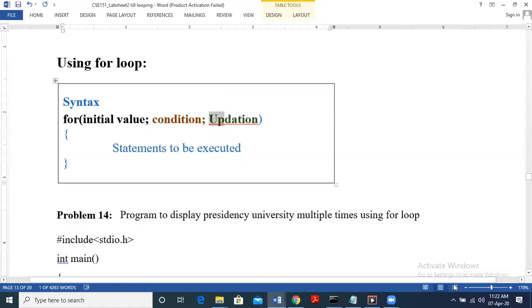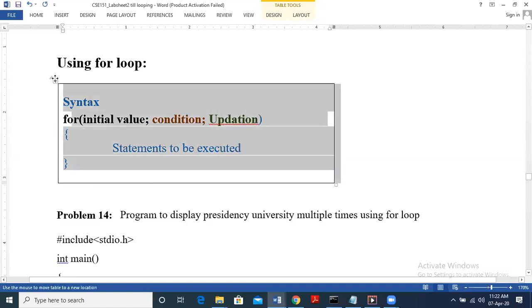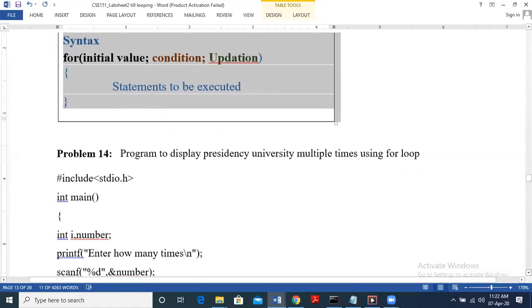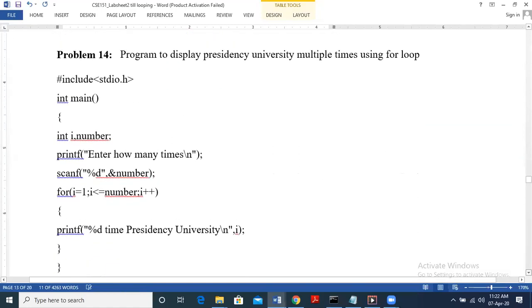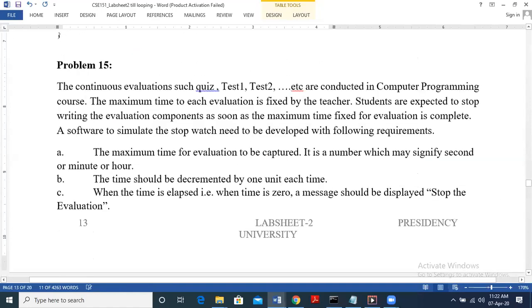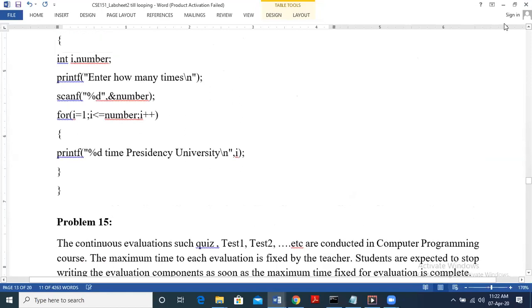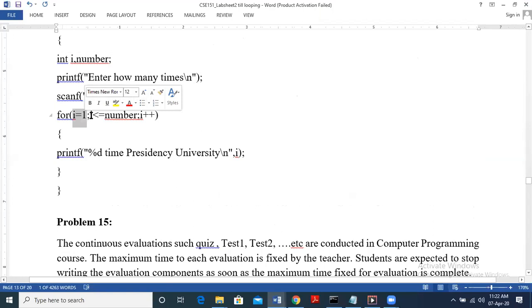So let us see the same example. So this is the syntax for loop. I hope this is clear. So the same example we saw yesterday, that is to print Presidency University multiple times. So here we are going to check for the index, right? And then take input for number. So first we have initialization, which is I equal to 1. In case we take input as 10, that means we want to print Presidency University 10 times.